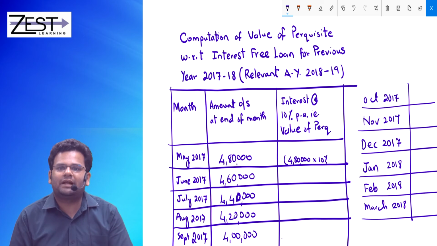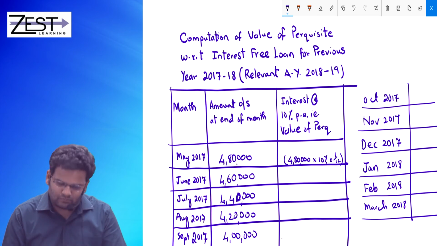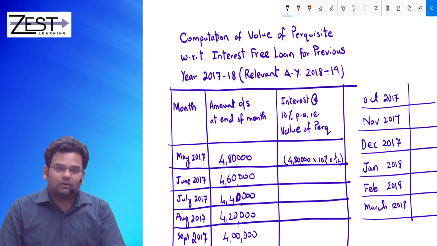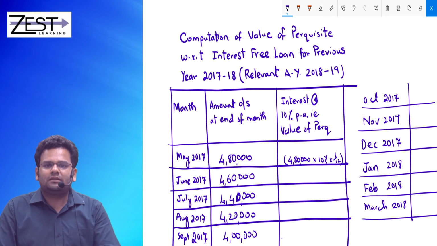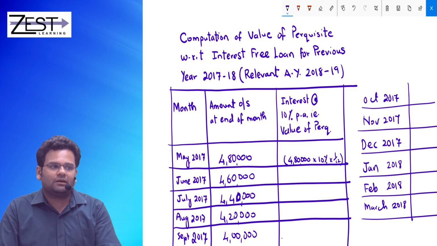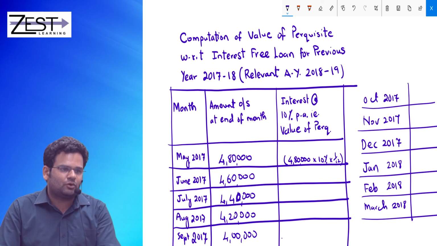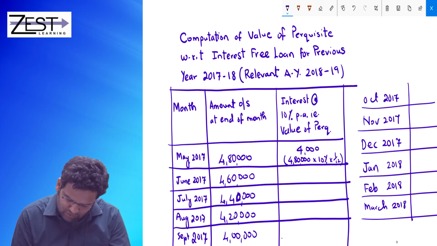Interest calculation will be like this. Mind you, 2 to 3 calculations I'll show you. For me it will be 4,80,000 into 10% per annum into 1 by 12. Relevant only for one month. That's why 1 by 12. So how much? 4,000.